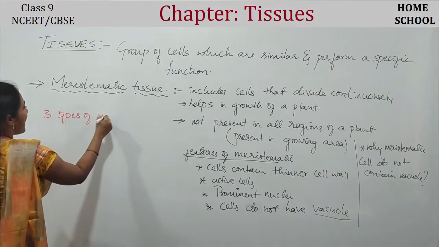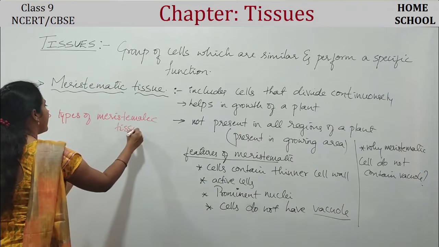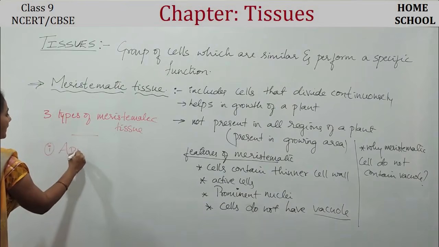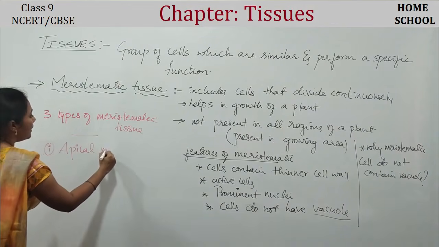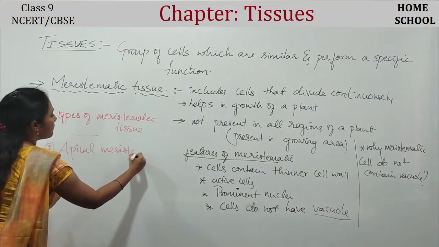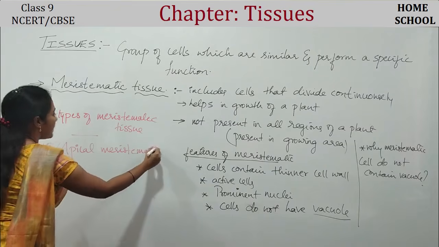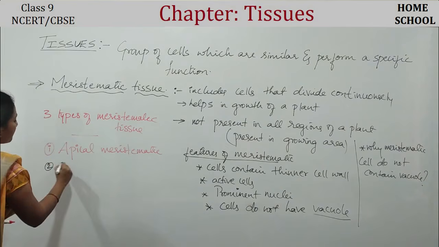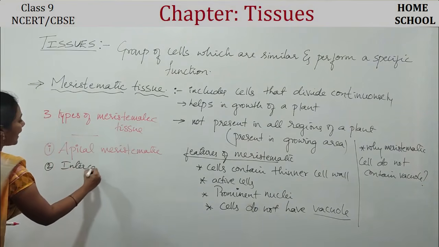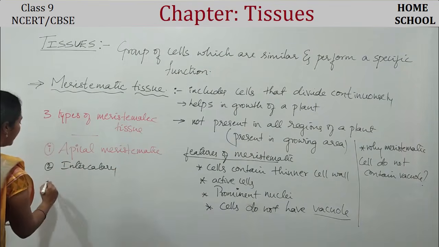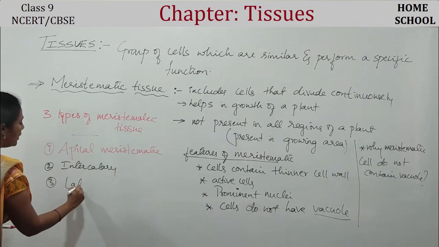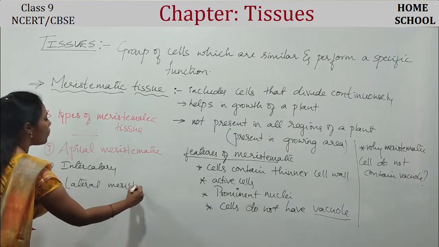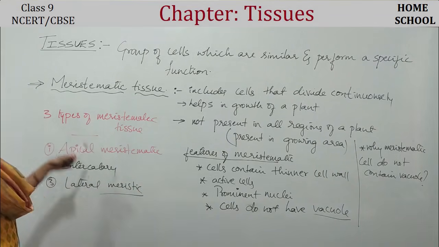The first one is apical meristematic, the second one is intercalary meristematic, and the third one is lateral meristematic. So let us discuss one by one in detail.